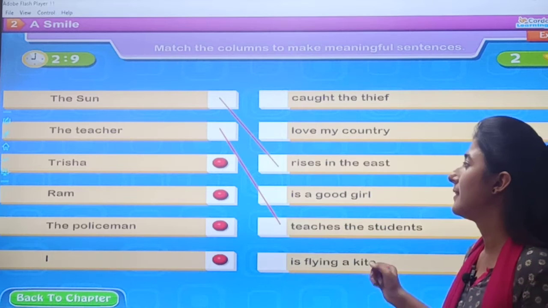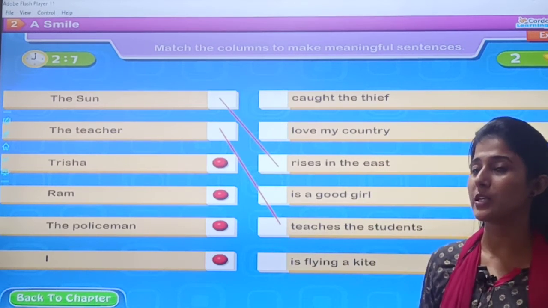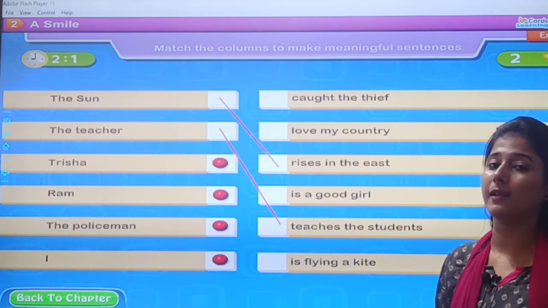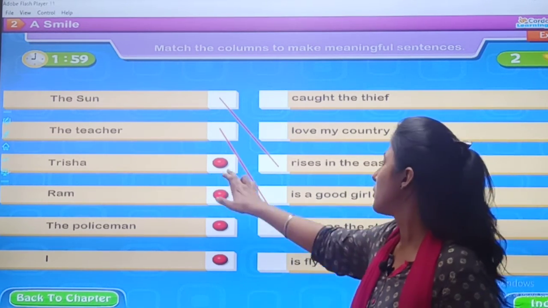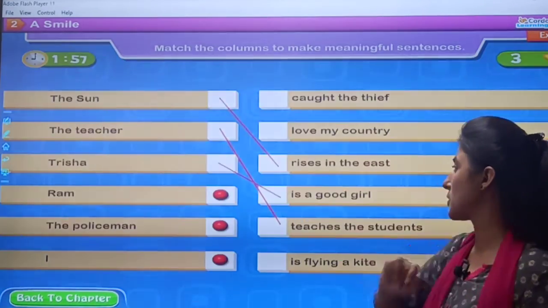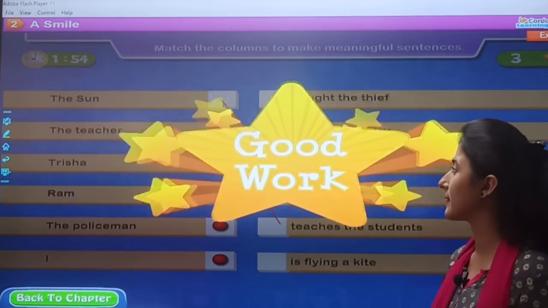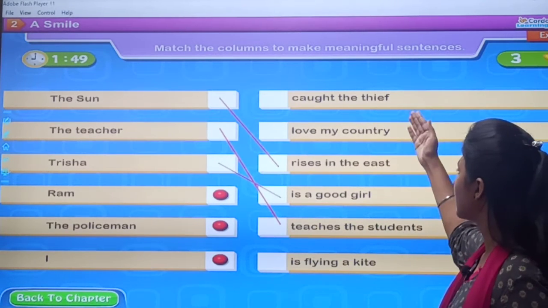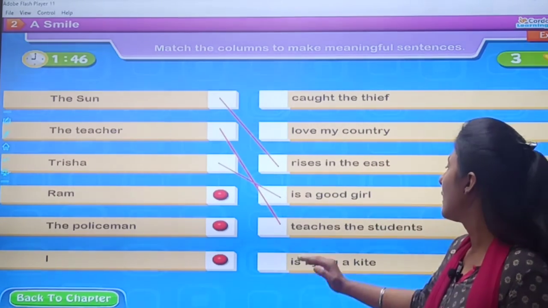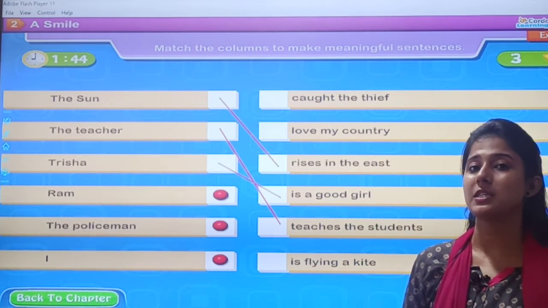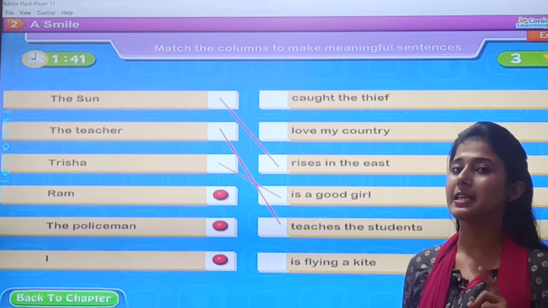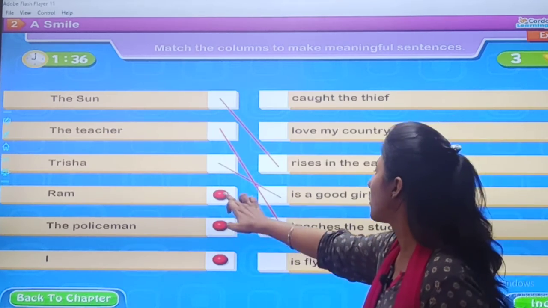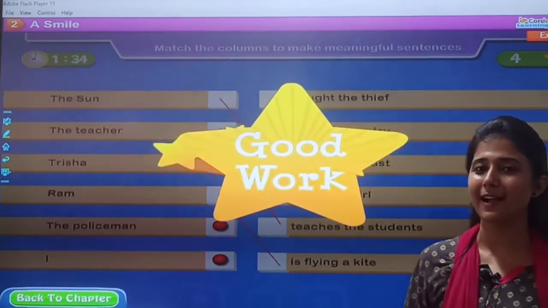Good work. Trisha, who is Trisha? Let us find out. Trisha is a good girl because it is a name of a girl. So, you have to find the option which is suitable. Good work. Ram. Who is Ram? Find out. Ram caught the thief. Ram love my country. Ram is flying a kite. Which is the complete suitable sentence? आपको जो ऐसा लग रहा है ये sentence complete है और sense बना रहा है. So, Ram is flying a kite.